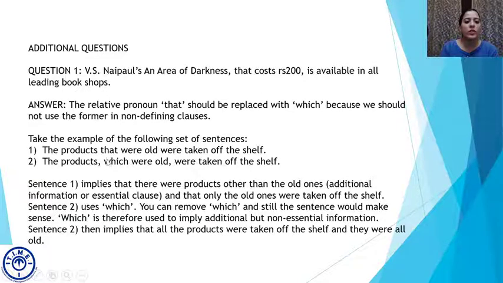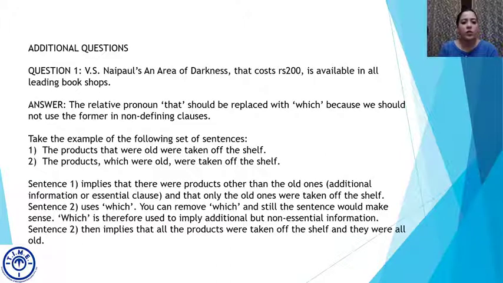If I remove which from this sentence, if I just say the products were taken off the shelf, it would still mean the same. Because when I say which were old were taken off the shelf, that means all of the products were removed from the shelf. There is no remaining product, which means that which is used when there is additional information but it is non-essential.